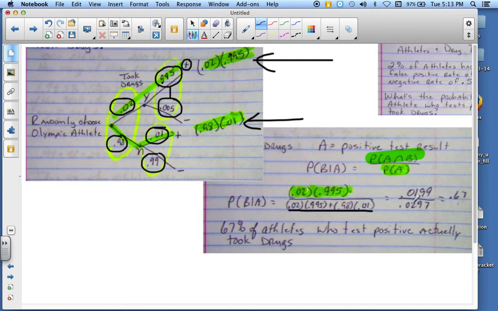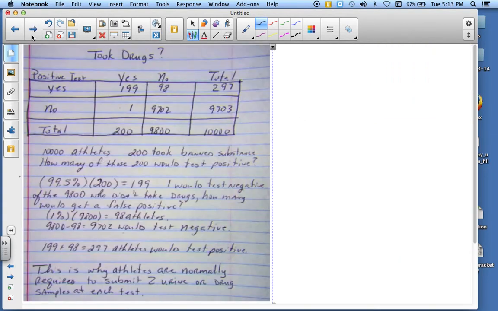Okay? And then basically it's just put in the calculator, 0.0199 divided by 0.027, and that's 0.67. That means 67% of all the athletes who tested positive actually took drugs. Kind of give you an idea of what the next page looks like. Basically, we took that information and we applied it in a two-way table and finalized that. This is why we normally require athletes to submit two urine or drug samples at each test.